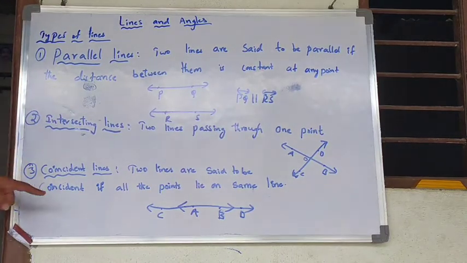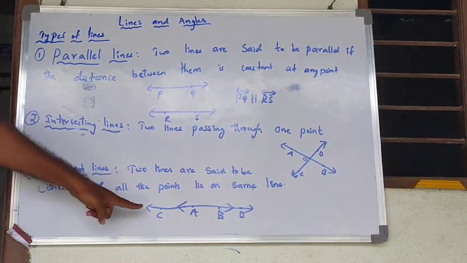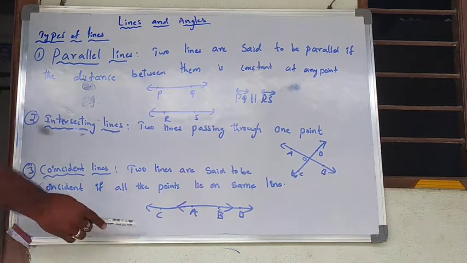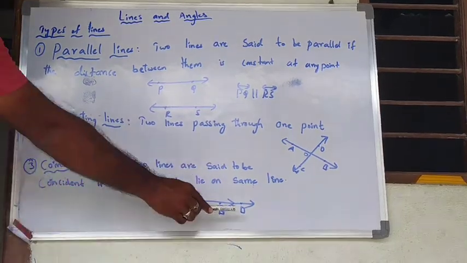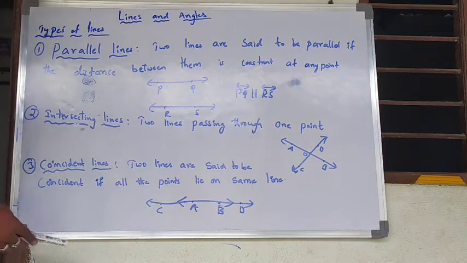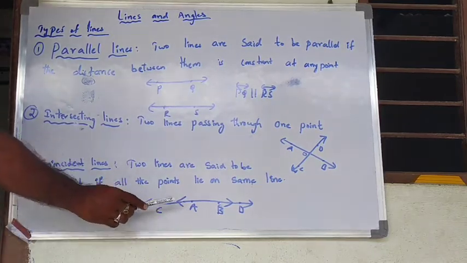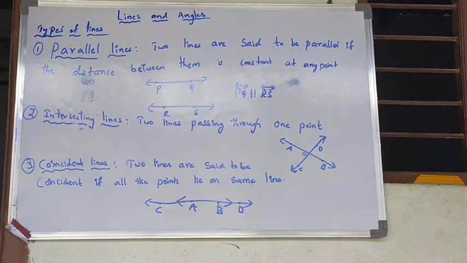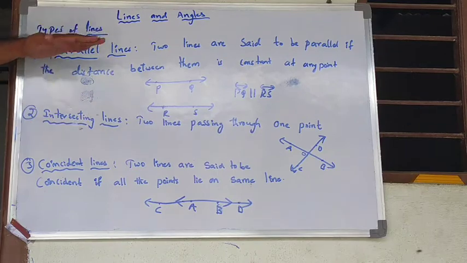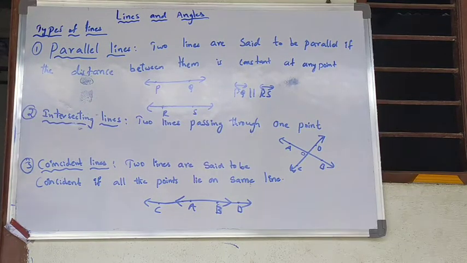Then coincident lines. Two lines are said to be coincident if all the points are lying on the same line. Here AB is one line and CD is another line. All the points are lying on the same line, so I can call these two lines, line AB and line CD, coincident lines. So totally we have three types of lines: parallel lines, intersecting lines and coincident lines.